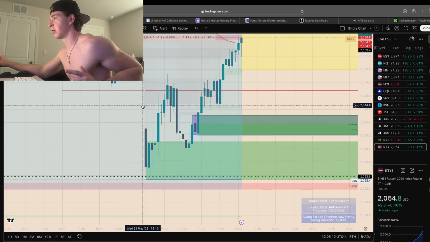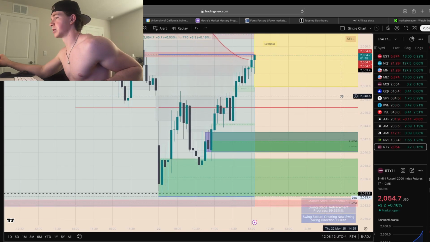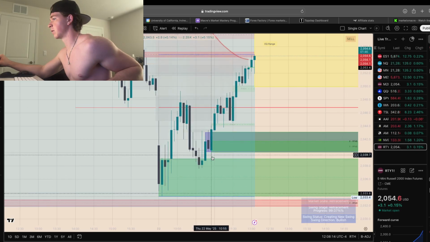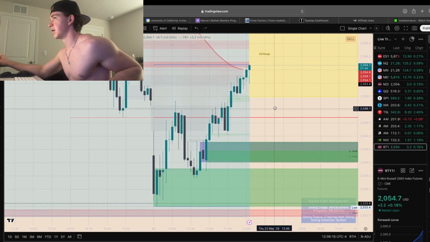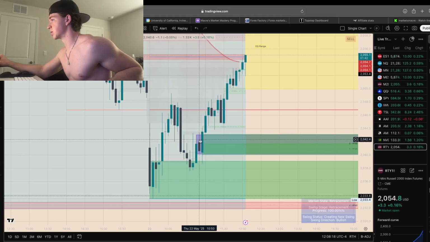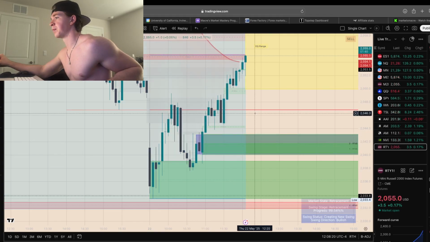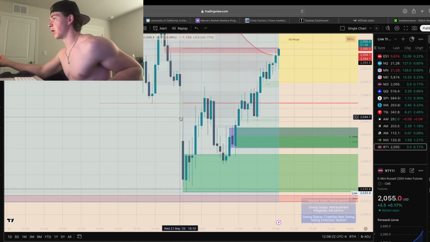Basically, we opened up underneath PDL. I'm looking at RTY. Our trade was an RTY. We took RTY longs underneath the previous daily low up to EQ range. My actual execution was on the 5-minute pointer, which we'll talk about in a moment. Here's what happened: we opened up underneath PDL.